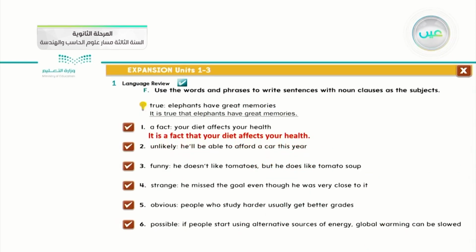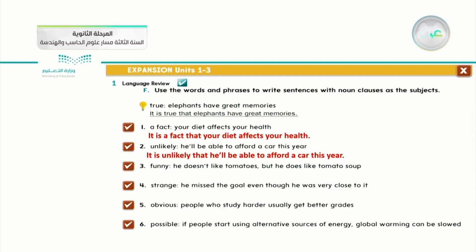A fact, so true, a fact, unlikely, funny, strange, obvious, and possible. These are some of the expressions they mention in your pupil's book. With these expressions, I can use the subject as a noun clause. Number two, unlikely: he will be able to afford a car this year. We can say it is unlikely that.